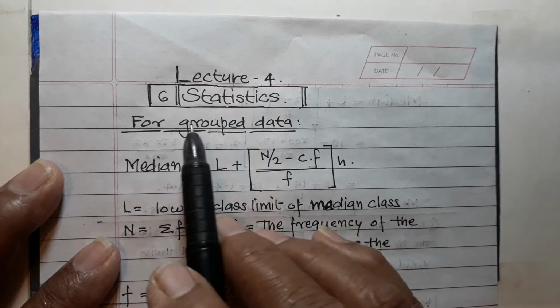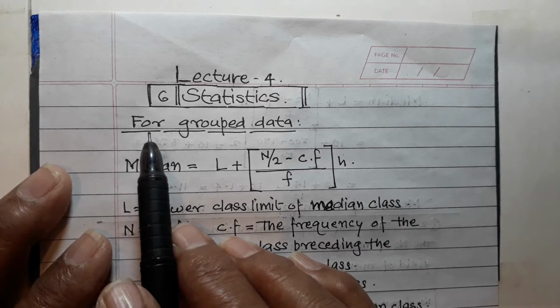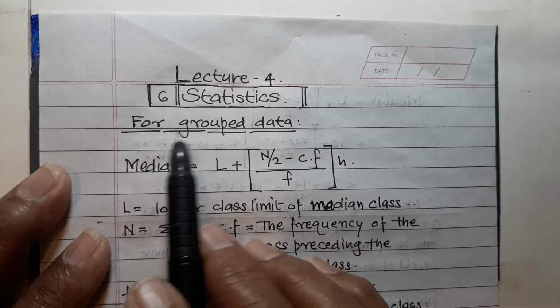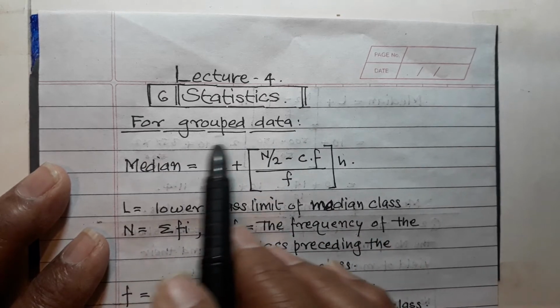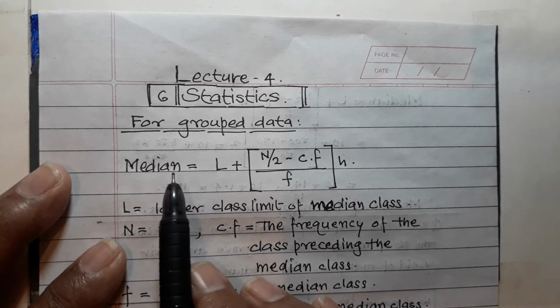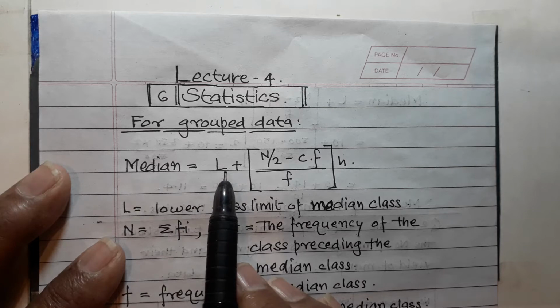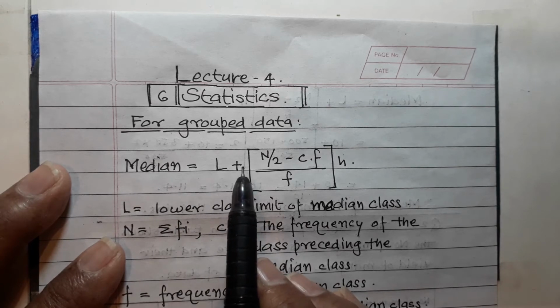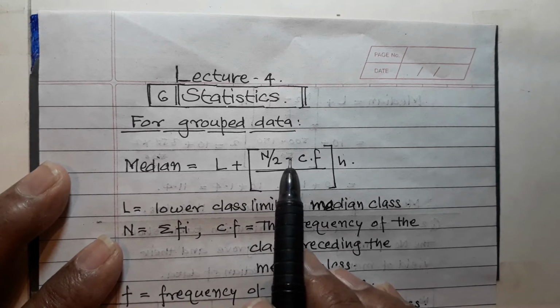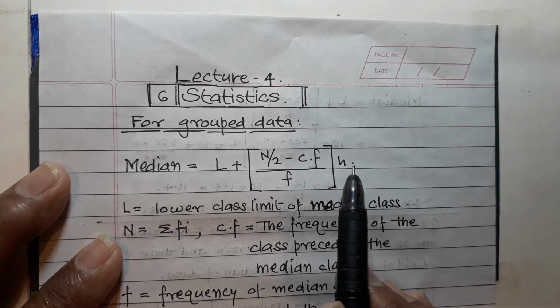Now in this lecture I am going to explain some terms related to median for grouped data. Median for grouped data. Now this is the formula: Median is equal to L plus (n upon 2 minus Cf) upon F into h.